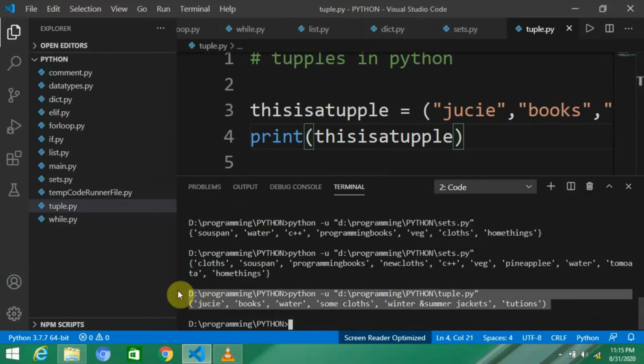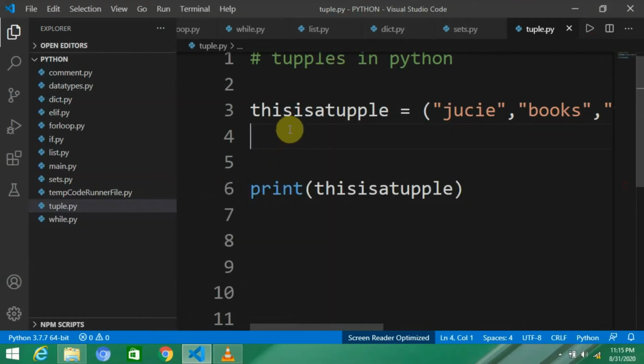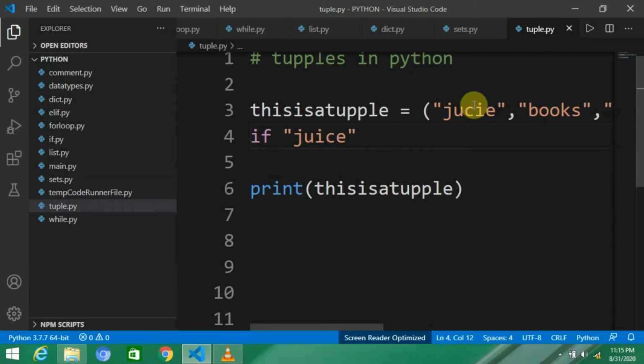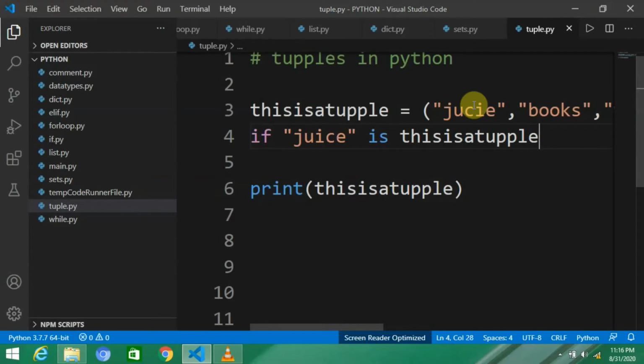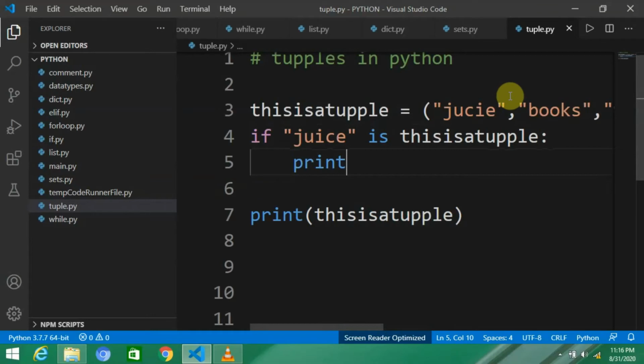And one more thing that you have to learn in tuples is that if, for example, we want to use an if condition in a tuple, then how will we use it? For example, if juice is in this tuple, then print yes, there is juice. And let me show you the output.